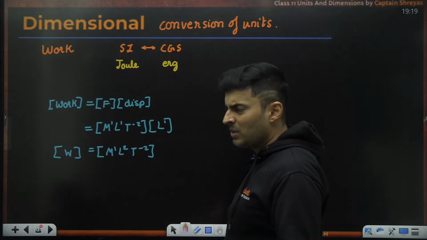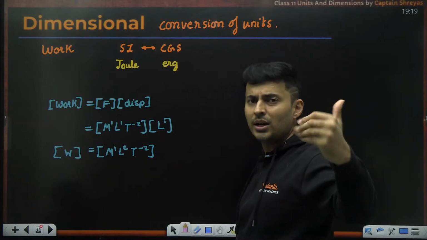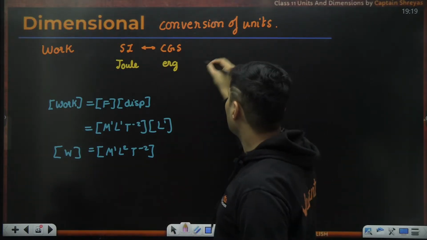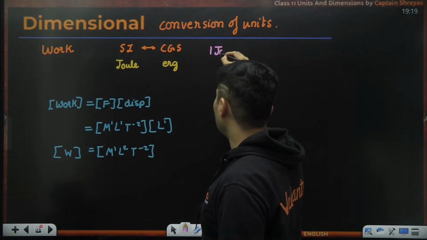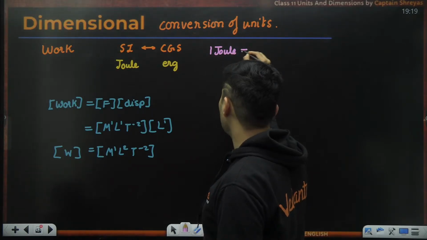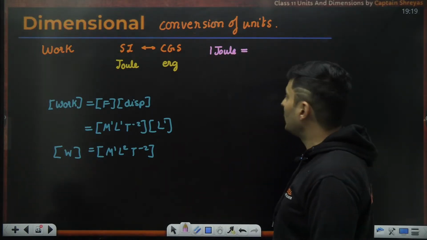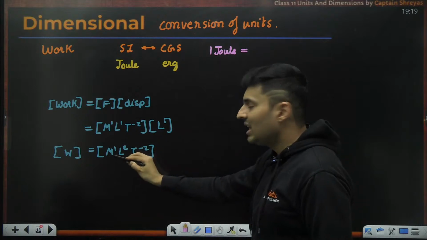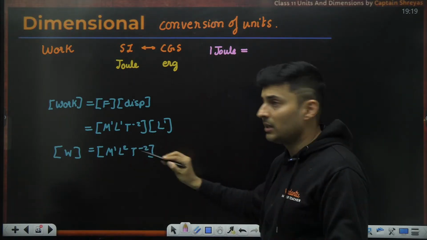I might remember the formula or answer, but that's not the point. I want to explain the method to you. So I start off with 1 joule. Okay, let's go. 1 joule is everything in SI. Write it in fundamental terms.